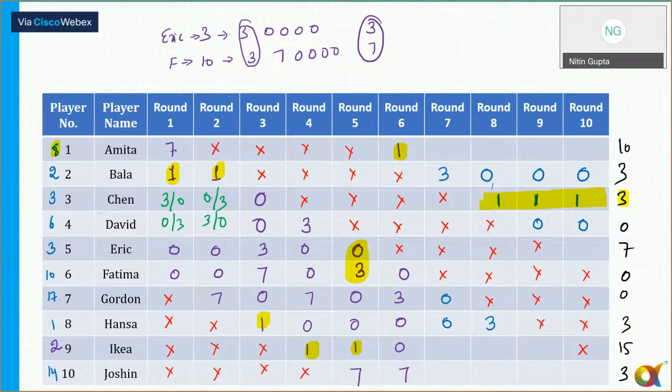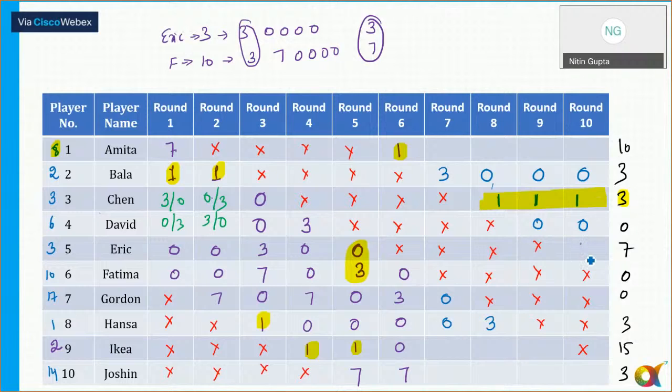Okay. Now, again, it says here, Eric is getting a total of 7 points from round 7 to round 10. So the only possibility for Eric is that Eric is getting 7 points in round 10.